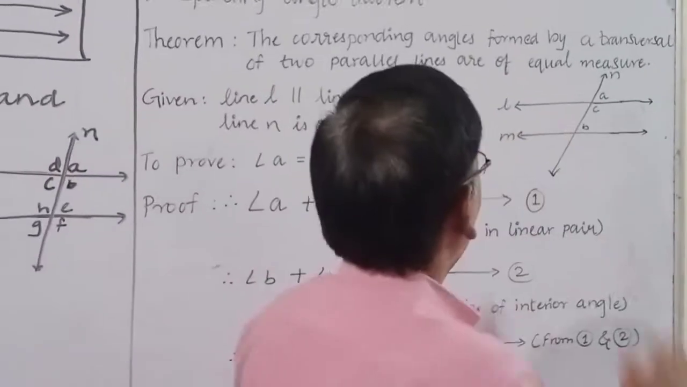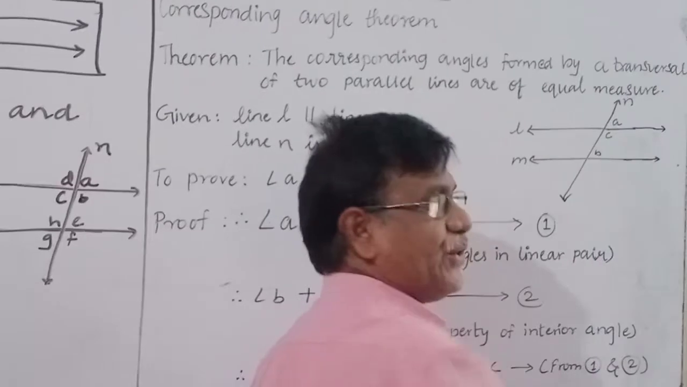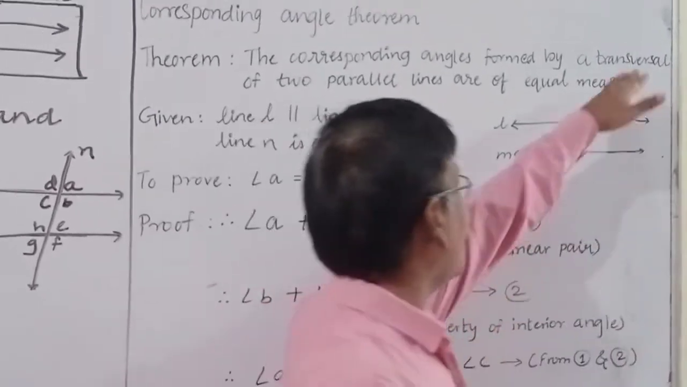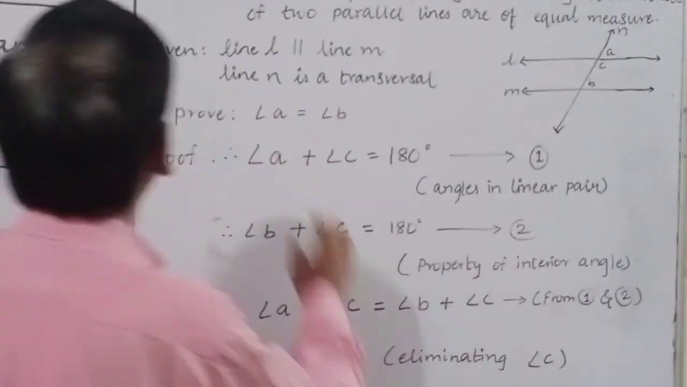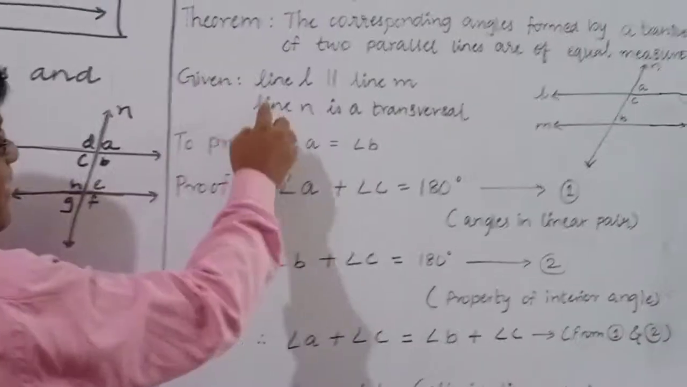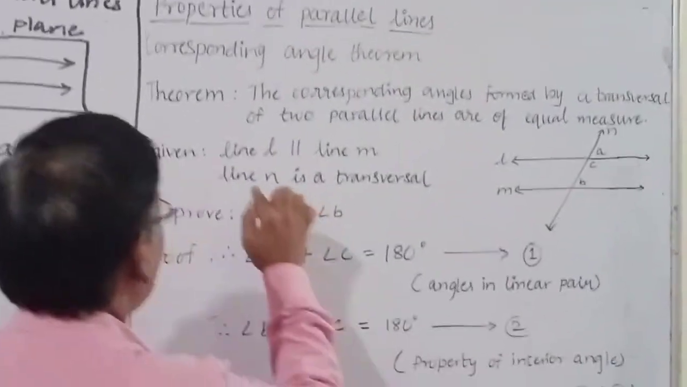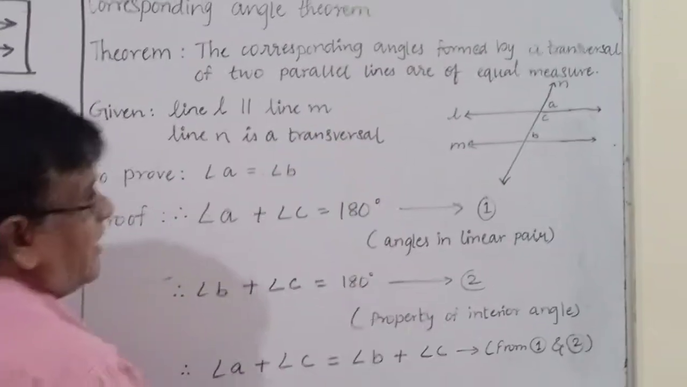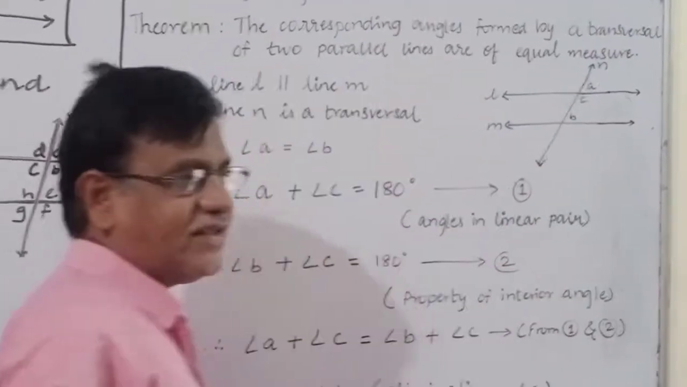Now consider the line L and line M. These two lines are parallel to each other and N is a transversal. You have to draw the diagram also and you have to write down the given also. Now what is given? Line L parallel to line M. Line N is a transversal. Here two lines are there, they are parallel to each other and one transversal is there.